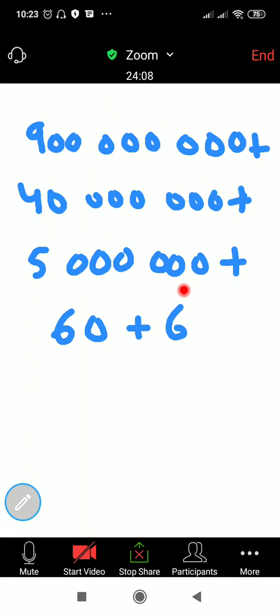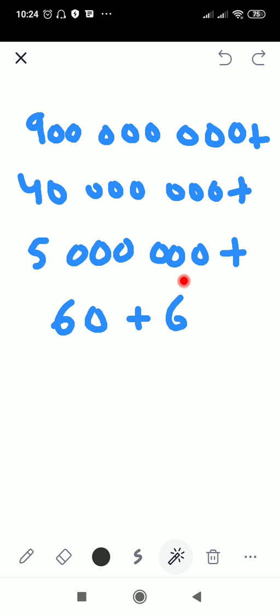Alright students, you can see here this example of expanded form. This number is already expanded, and what we are going to do is combine these and form a number. Using the expanded form, we are going to combine all of these and form a number. And what will help us to do that? The place value chart will help us.